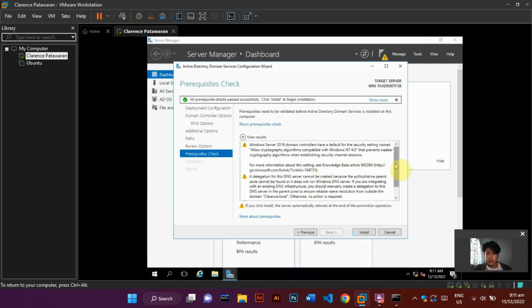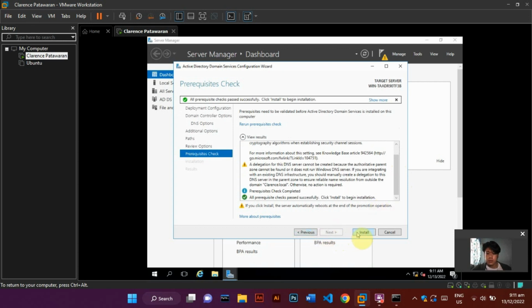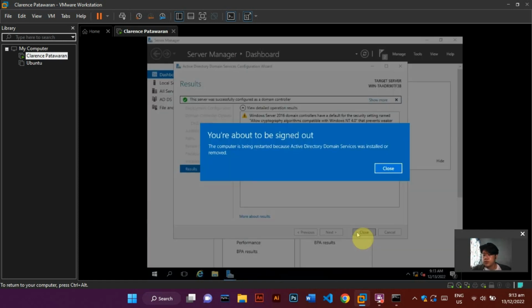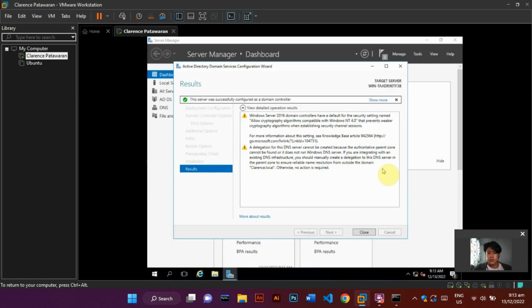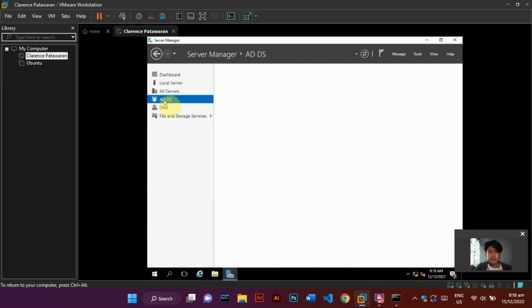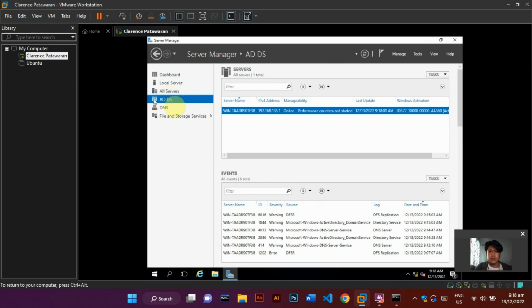For this one, it will require you to install the prerequisites. Just click Install and wait for a moment to finish. After that, just hit the Close button to restart the Windows server. Let's just wait to load the server manager to see the result. After that, we can see now that we successfully installed the ADDS.